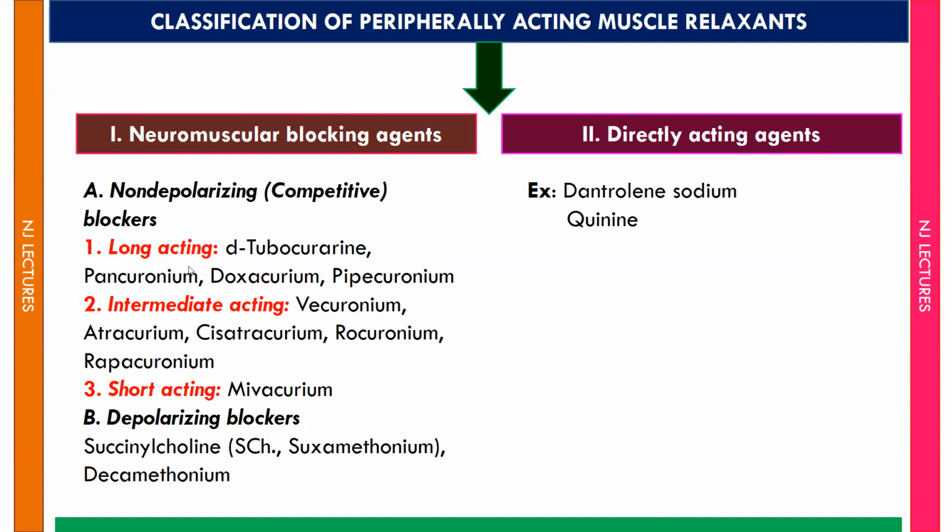The first one is long-acting, for example D-tubocurarine, pancuronium, doxacurium, pipecuronium. Second is intermediate-acting, for example vecuronium, atracurium, cisatracurium, rocuronium, rapacuronium. Third is short-acting, for example mivacurium. Category B is depolarizing blocker, for example succinylcholine, which is also known as suxamethonium, and hexamethonium and decamethonium. The second main category, that is directly acting agent, for example dantrolene sodium and quinine.